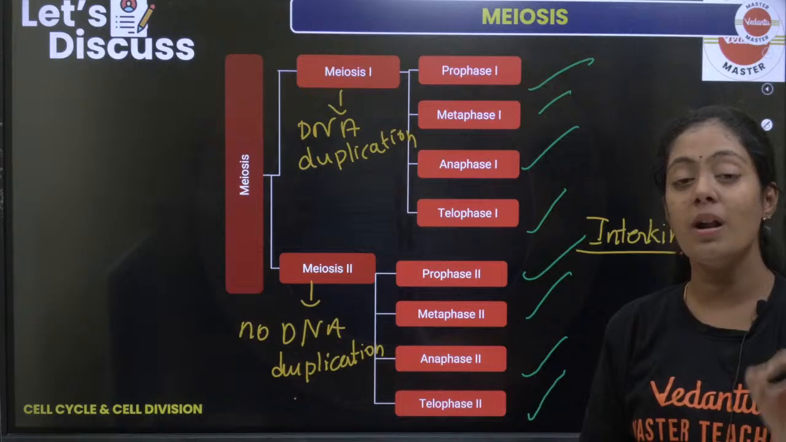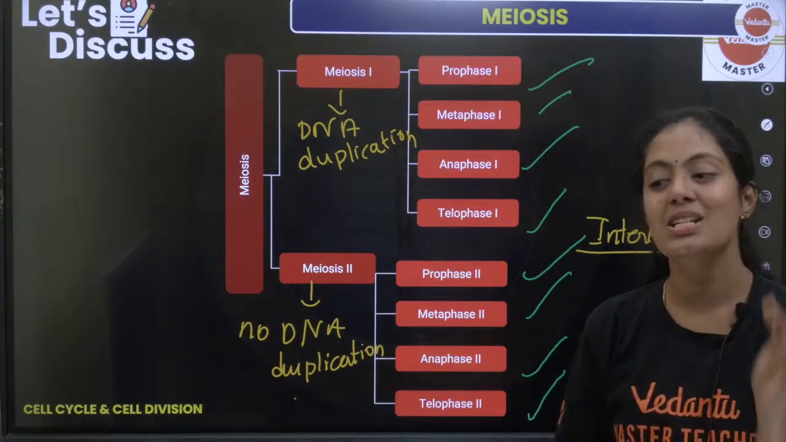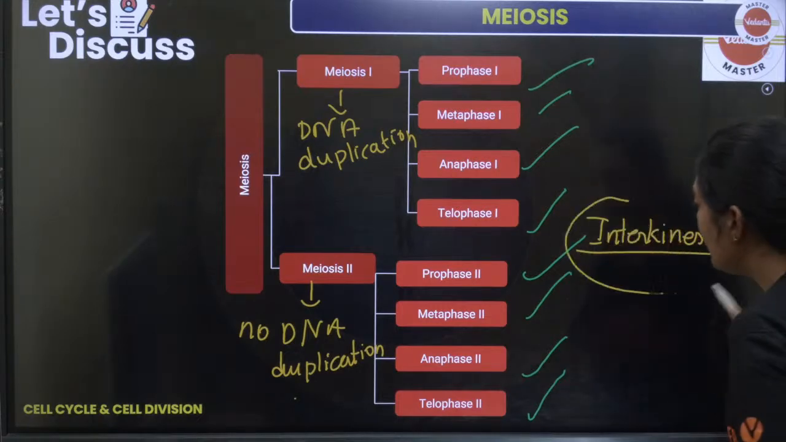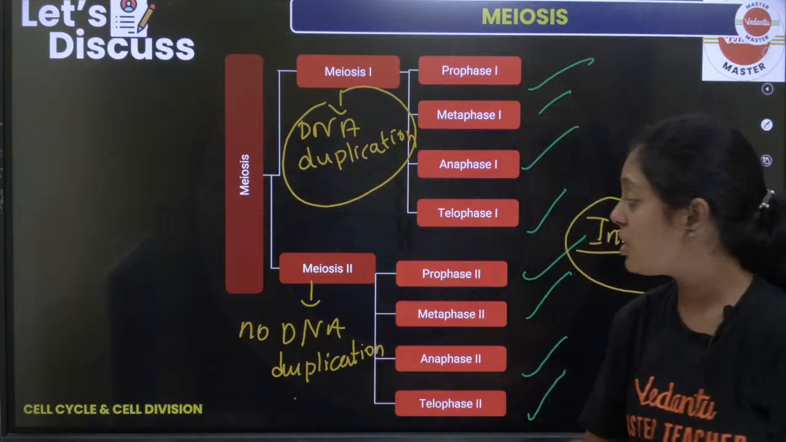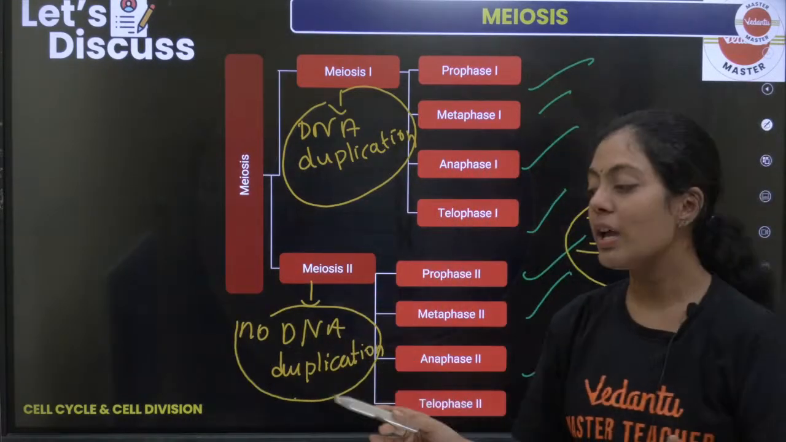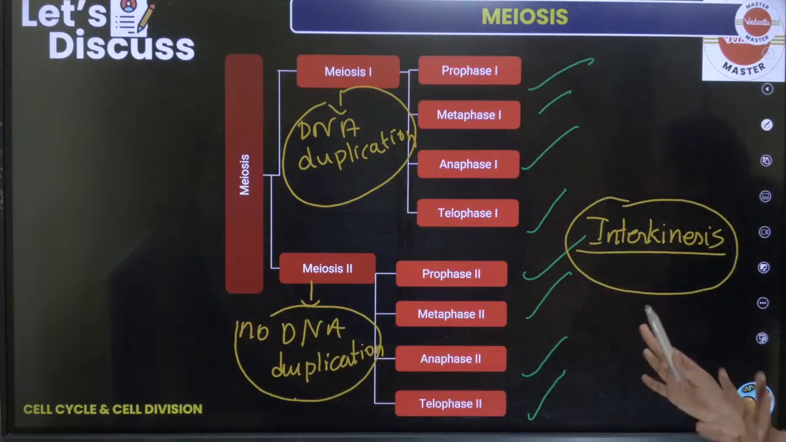That's very important. You need to understand that prophase 1 has substages, and what happens in those substages is very important. So remember this, interkinesis. And remember, before meiosis 1 you will have DNA replication and there is no DNA replication before meiosis 2. Okay, in this interkinesis, DNA replication will never happen.